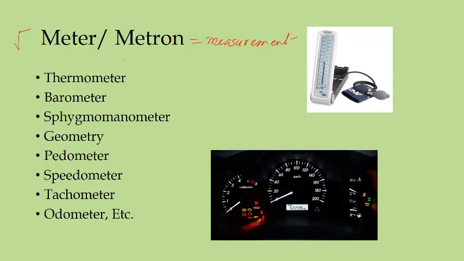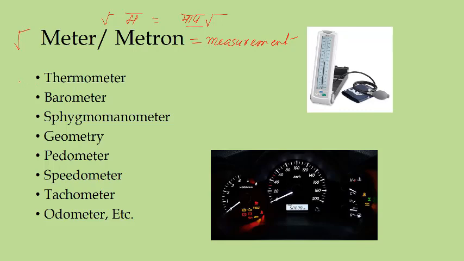Now this comes in many different words and devices which are there, and you are all probably familiar with them. So they all contain metron or meter, and in fact the very crude root is simply ma. Okay, an even more basic root is ma, which is to measure. In fact in Hindi or Sanskrit also we have this map. Okay, map is to measure. So this way you can remember this root also.